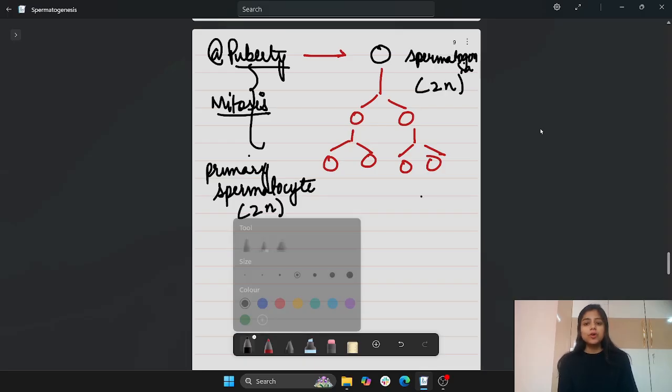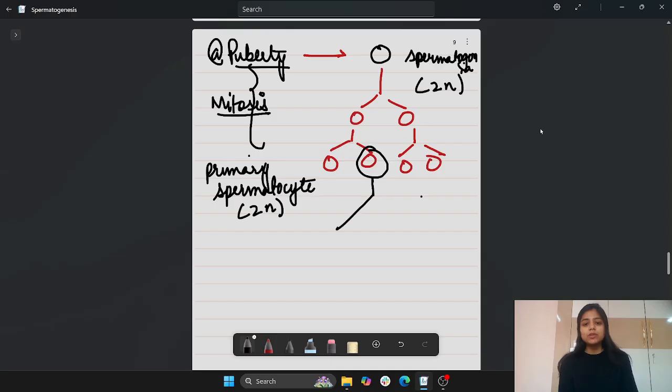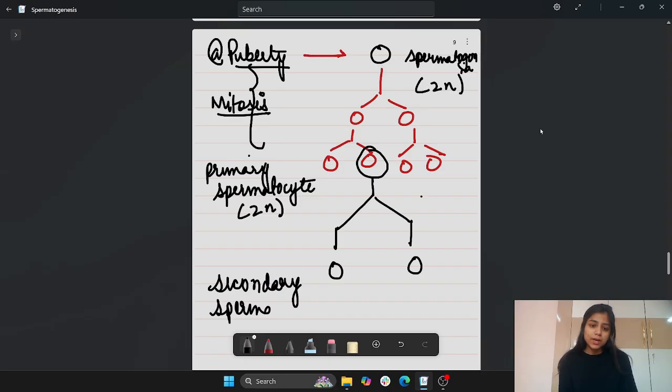Now suppose we take this primary spermatocyte. What we see is that this primary spermatocyte undergoes the first meiotic division, and from one primary spermatocyte we form two secondary spermatocytes. This was meiosis 1.